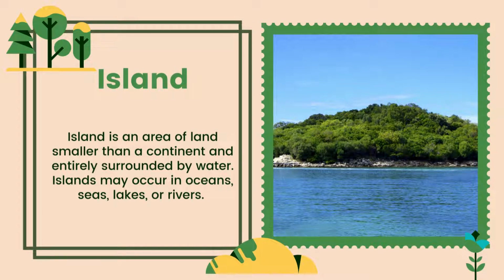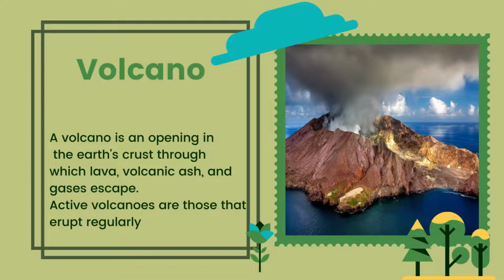Island is an area of land smaller than a continent and entirely surrounded by water. Islands may occur in oceans, seas, lakes, or rivers, as you can see in this picture. A volcano is an opening in the Earth's crust through which lava, volcanic ash, and gases escape. Active volcanoes are those that erupt regularly.